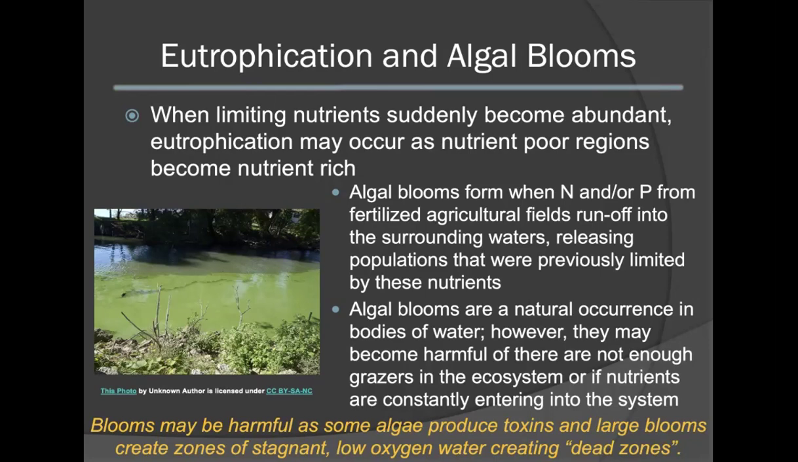Although algal blooms are considered to be a natural occurrence in bodies of water, they may become harmful if there are not enough grazers in the ecosystem, if they are artificially introduced by agricultural practices, or if the nutrients are constantly entering into the system. Blooms can also be harmful as some algae are known to produce toxins, and large blooms can create zones of stagnant, low oxygen water. This is because the water underneath is not getting any access to light. As a result, this will create dead zones underneath the bloom.